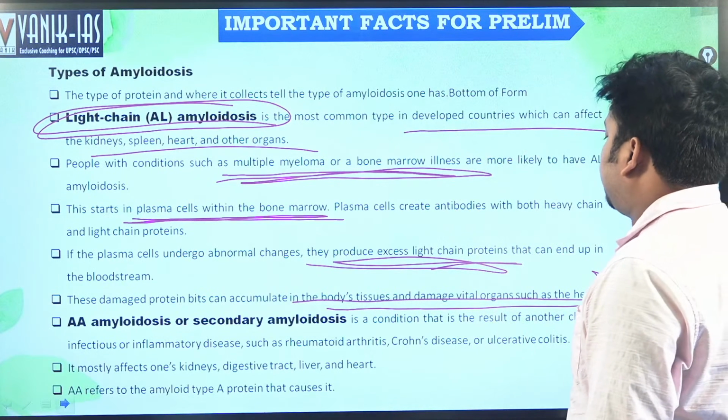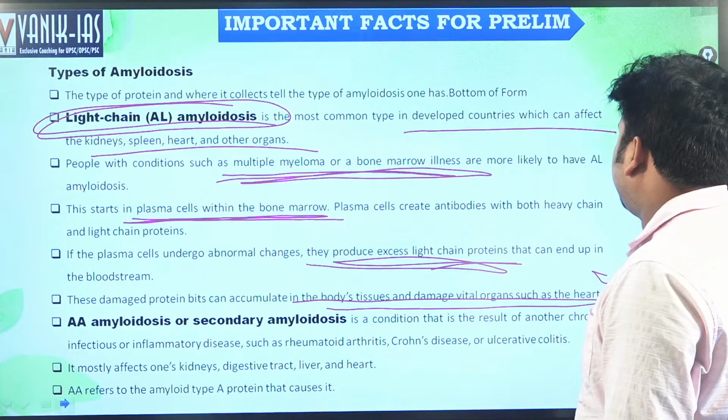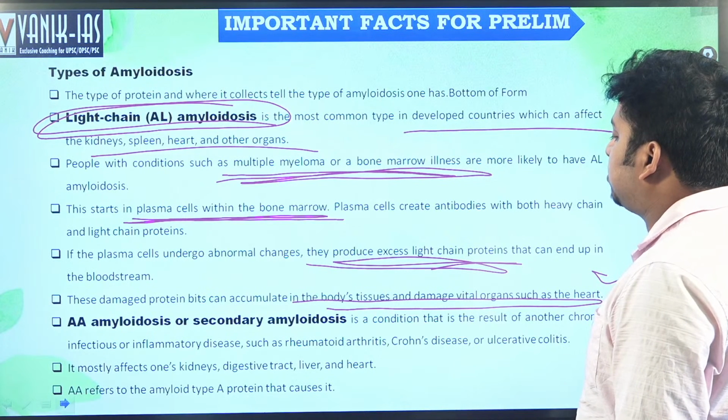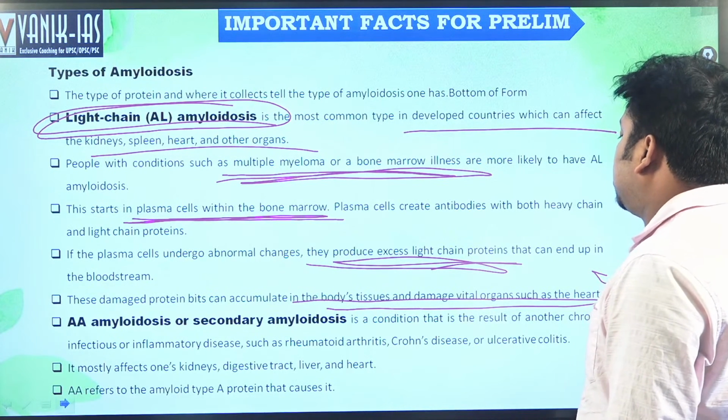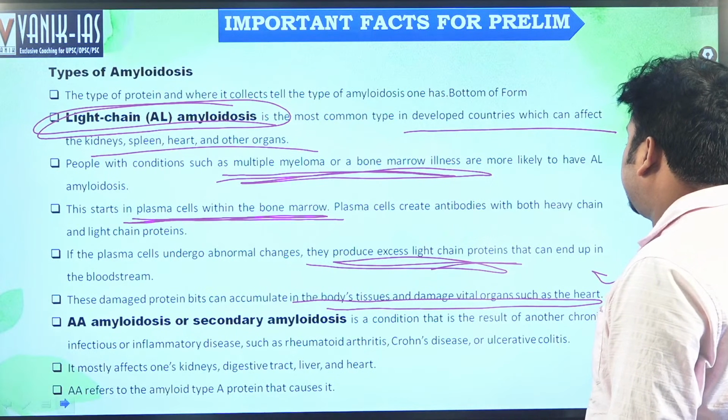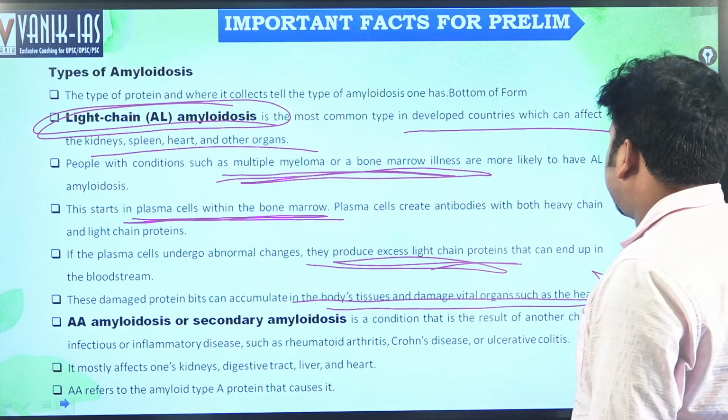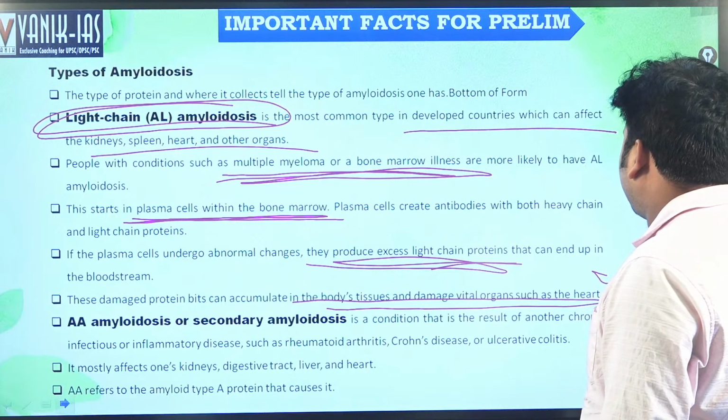AA amyloidosis, or secondary amyloidosis, is a condition that is a result of another chronic infectious or inflammatory disease such as rheumatoid arthritis, which presently does not have any proper cure, Crohn's disease and ulcerative colitis, right?